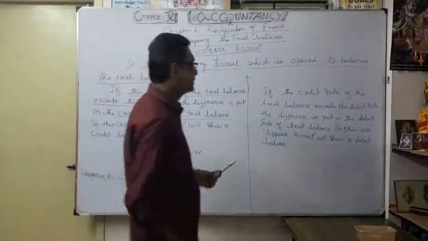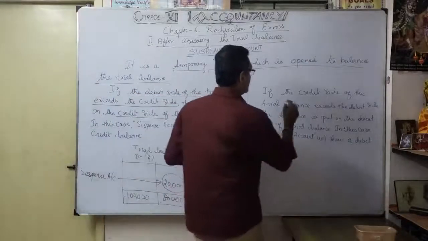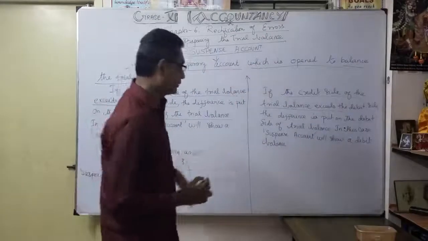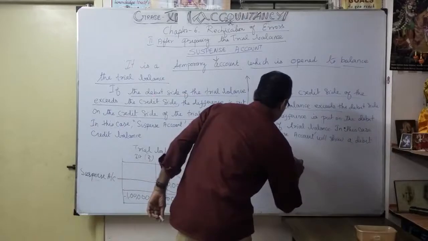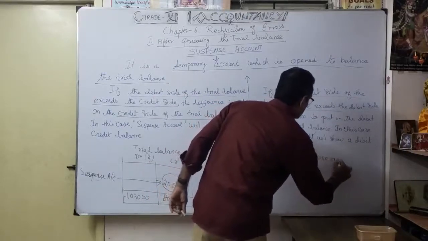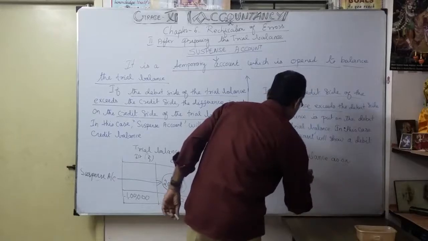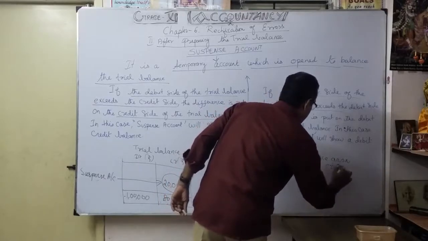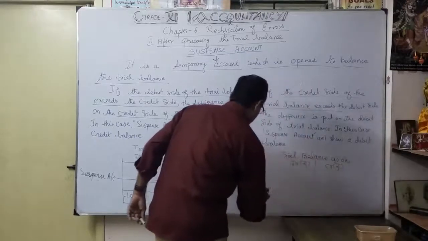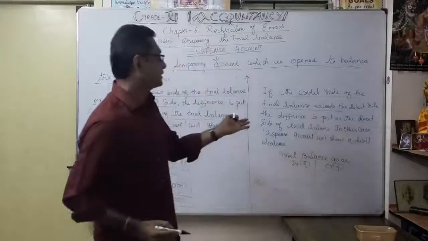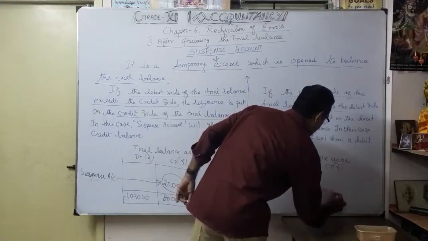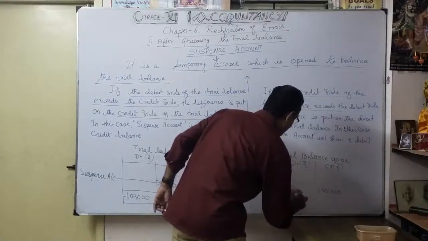Now coming here, if the credit side of the trial balance exceeds, the same manner applies. I will show you when you prepare the trial balance, as on the same date, debit then credit. When you prepare the totals, the credit side is 1 lakh, while the debit side total is only 80,000.